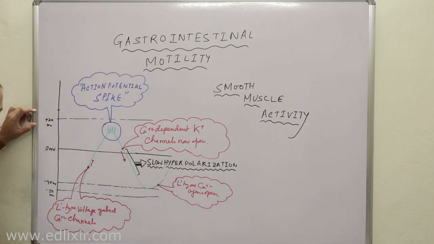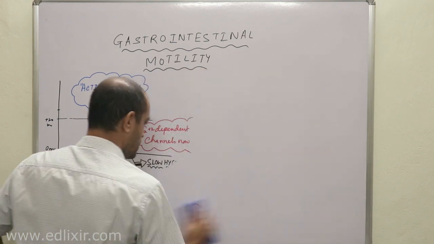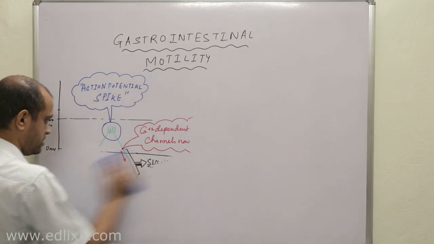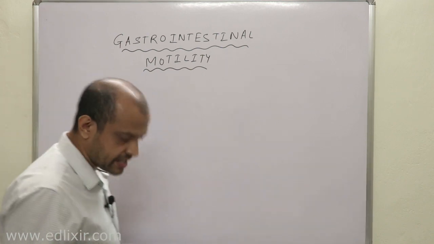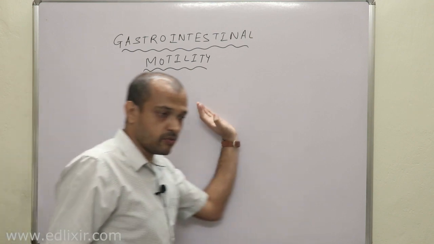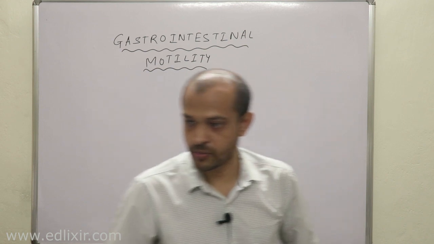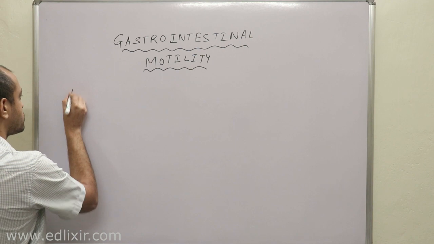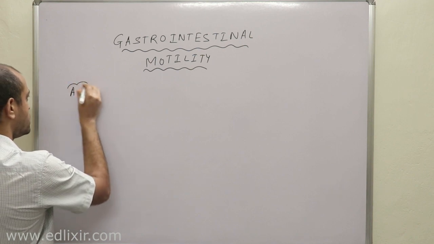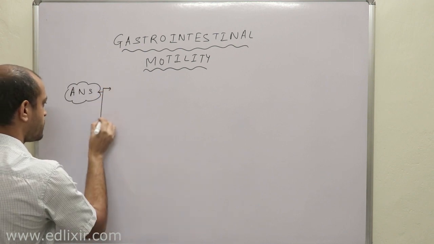Okay, clear? Okay, so now we will be talking about the neural control of GI tract motility. Now listen with all your attention. The entire motility of GI tract is actually controlled by autonomic nervous system, right? Now listen with all your attention. Autonomic nervous system has 3 divisions, right?